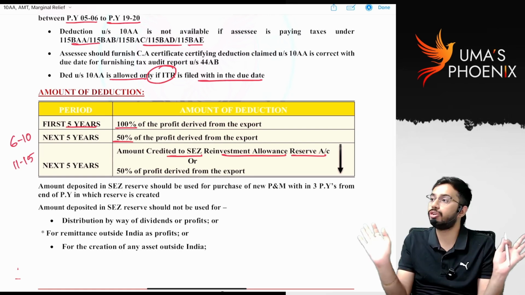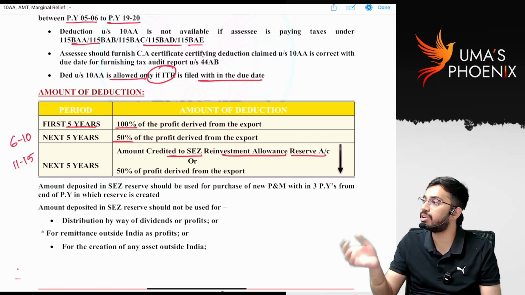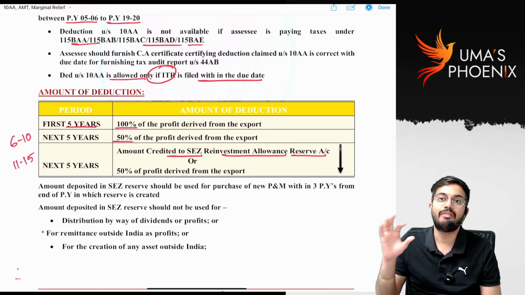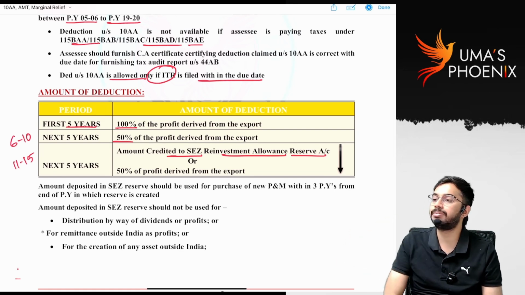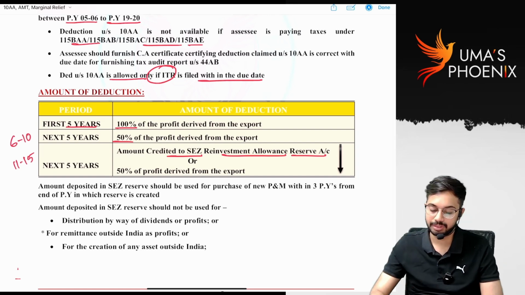If it was not utilized, even after 3 years also unutilized amount is there. Whatever the unutilized amount after 3 years is there, it is taxable after expiry of the 3 years time limit. Is it clear?